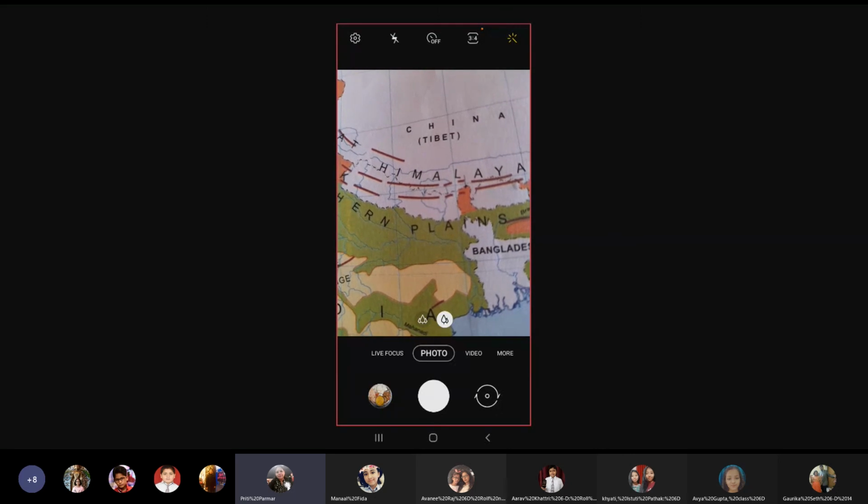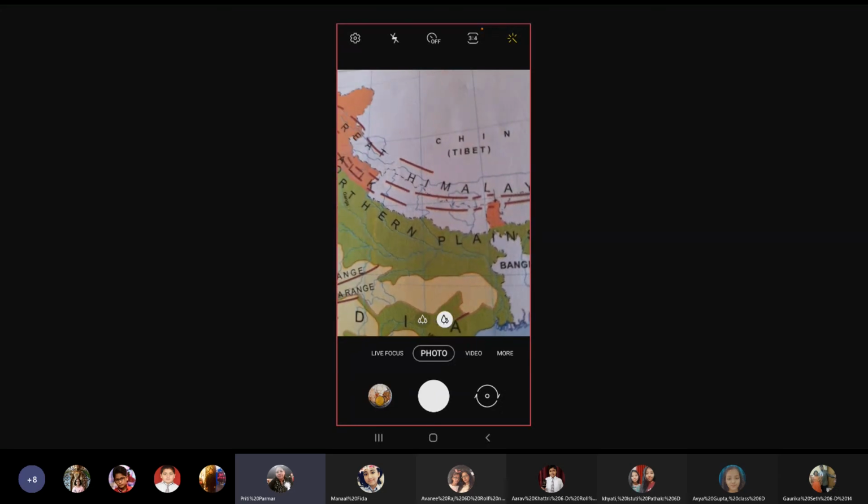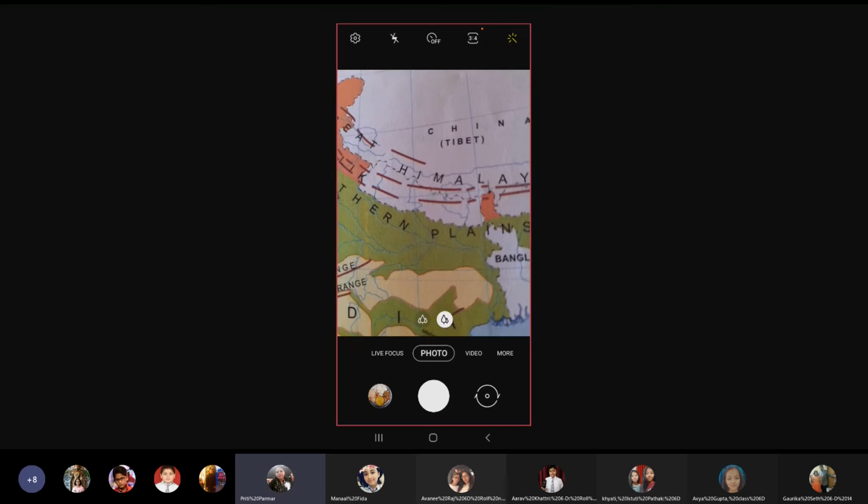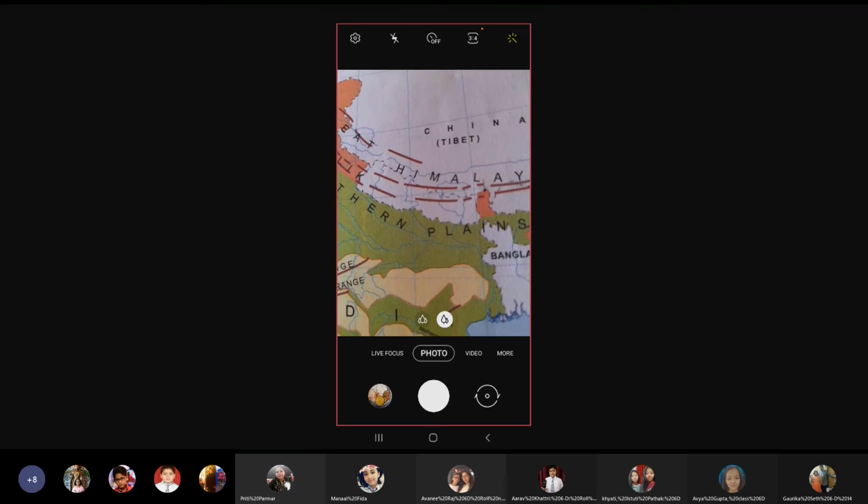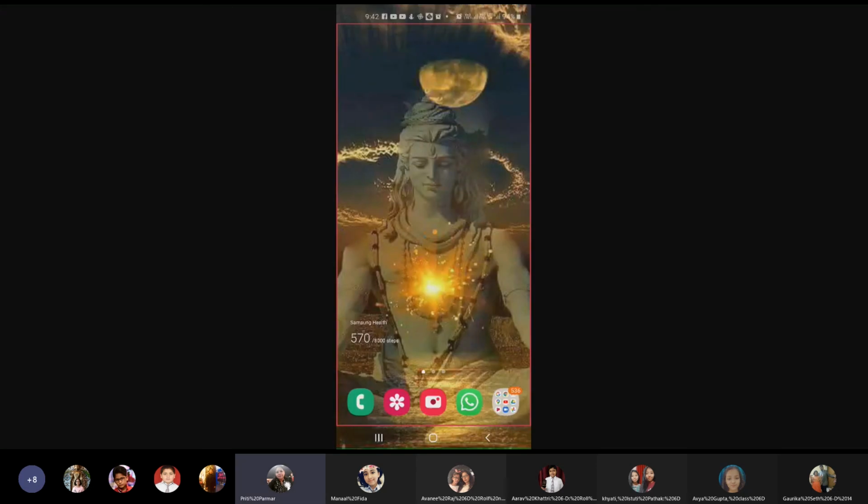Now, famous glaciers like Baltoro and Siachen lie here. You all must have heard about it. It's in the news also. The Siachen Glacier and the other is Baltoro. So these are the famous glaciers.